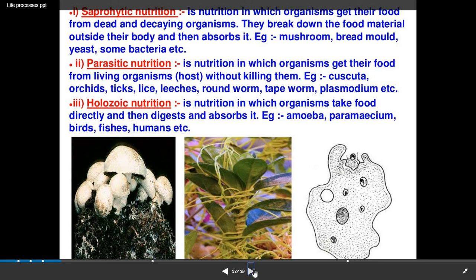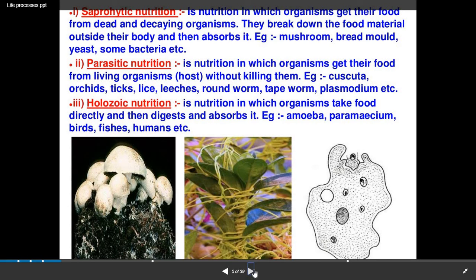Next is parasitic nutrition, which is another type of heterotrophic nutrition. It is the nutrition in which organisms get their food from living organisms without killing them. Examples are cuscuta, orchids, ticks, lice, leeches, roundworm, tapeworm, plasmodium, etc.